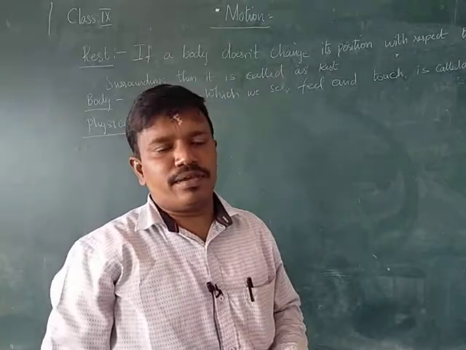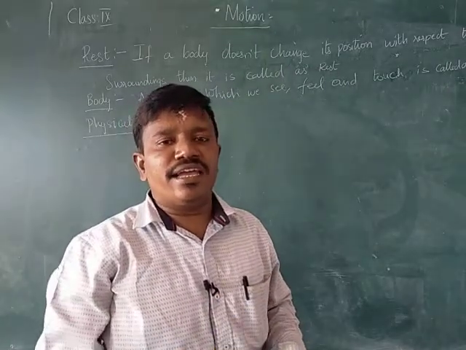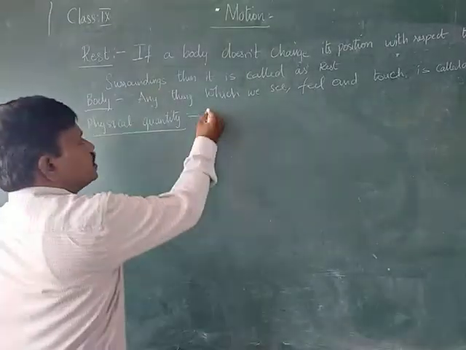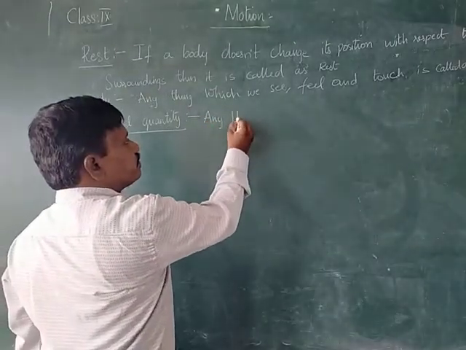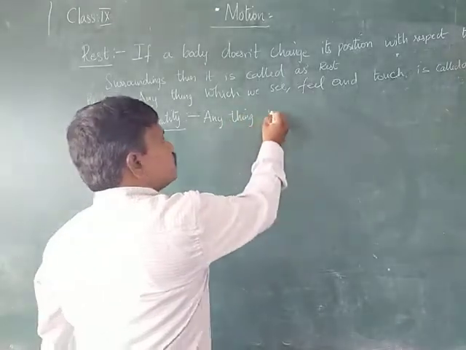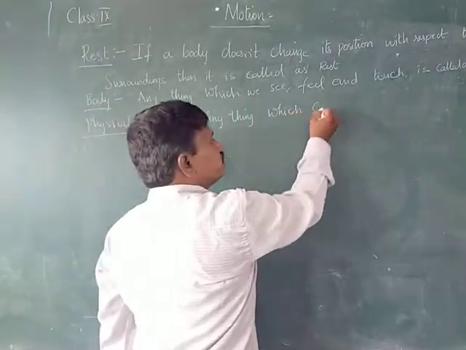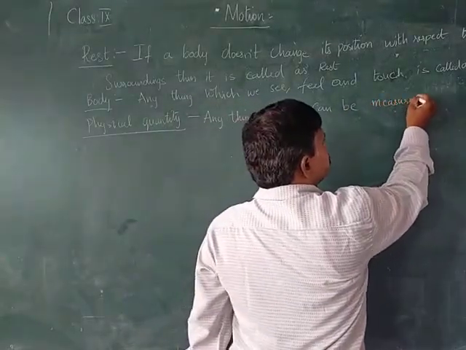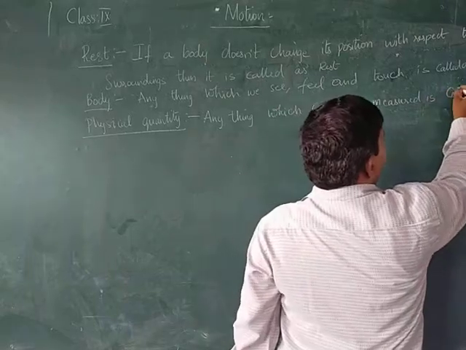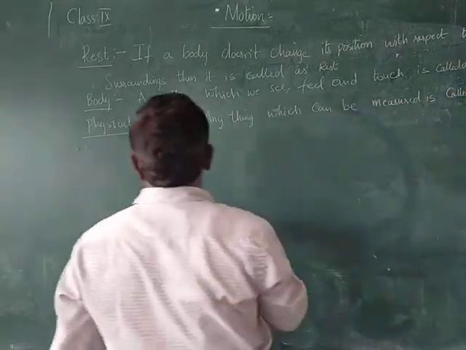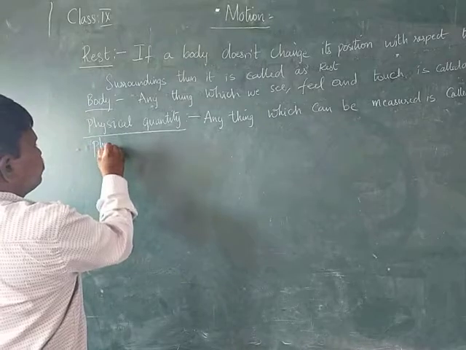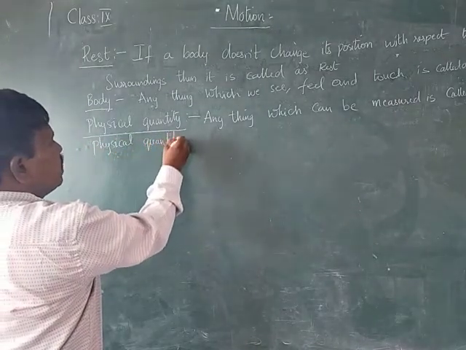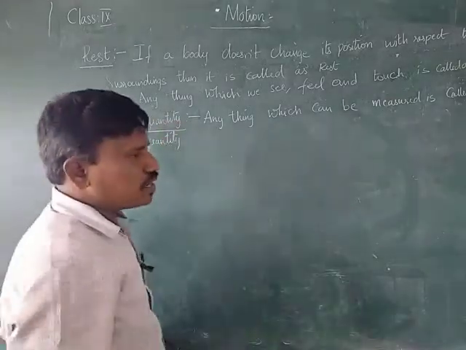Physical quantity means anything which can be measured is called a physical quantity. Anything which can be measured is called a physical quantity.